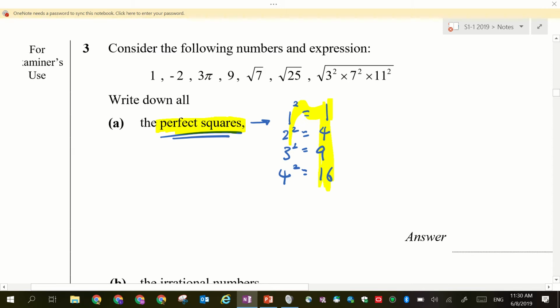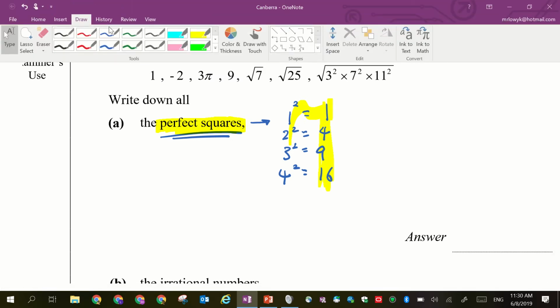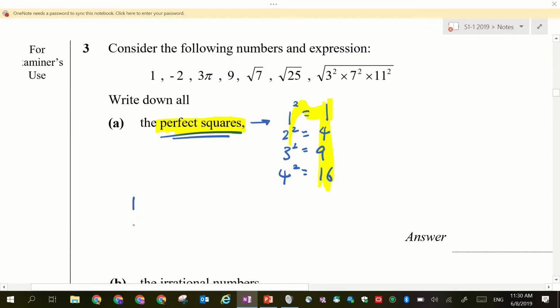So there is such a thing as a perfect cube also. Perfect cube means 1 cube, 2 cube, 3 cube, 4 cube, like that. So I look at a number, which one is a perfect square? What do you write? Is 1 a perfect square? Yes. 9? Yes. 25? Yes. No.